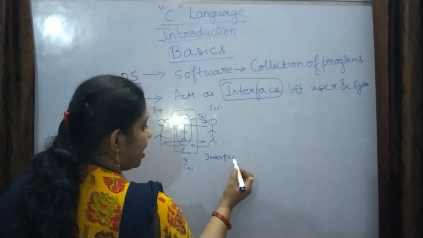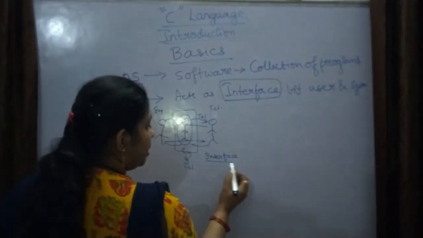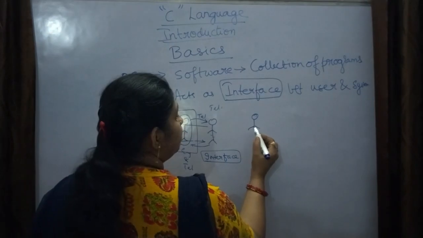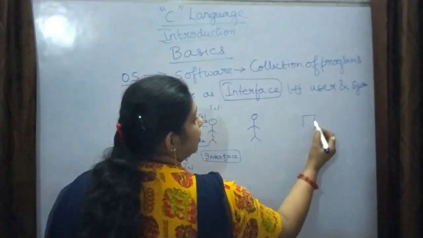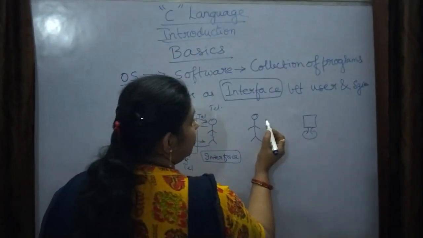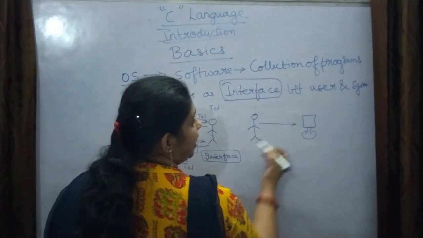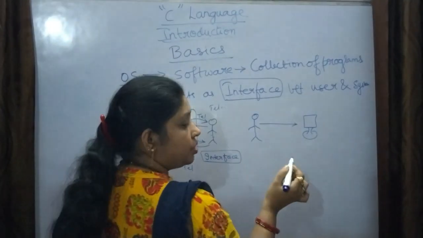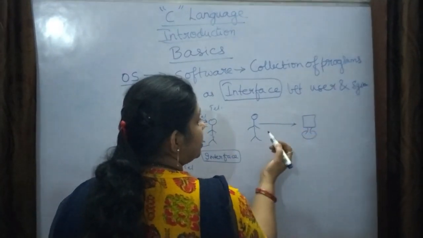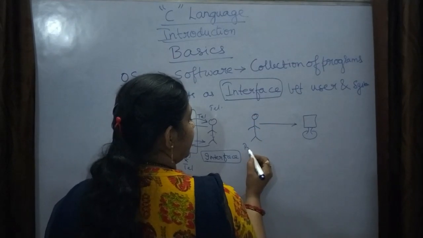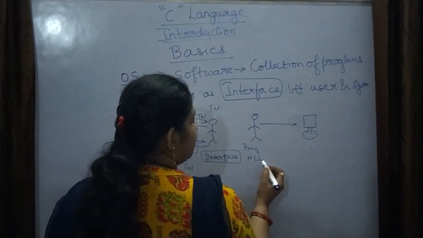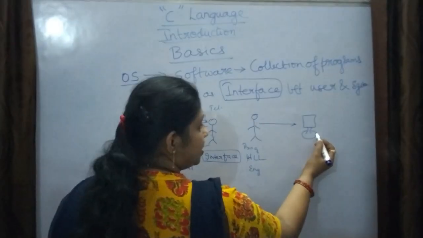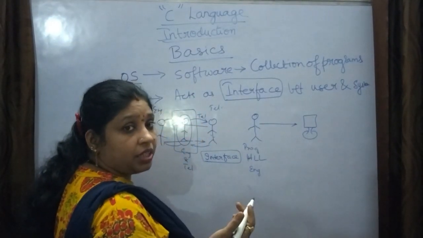In the same way this takes place between a person and a computer. Now this person is writing programs, in any programming language, and feeding them to the computer. So what is happening here? The program will be in which language? High level language. What is high level language? High level language will be in English. Will the system understand English? Already I said it will not understand.